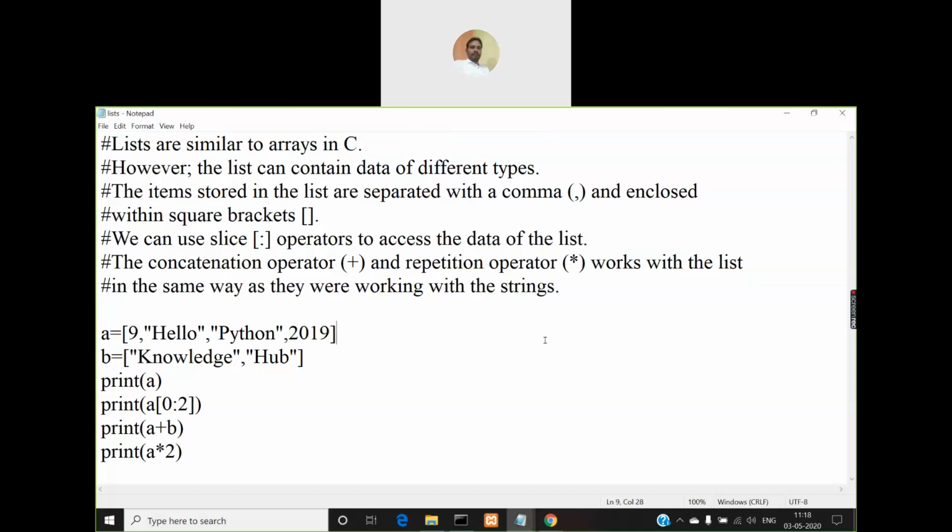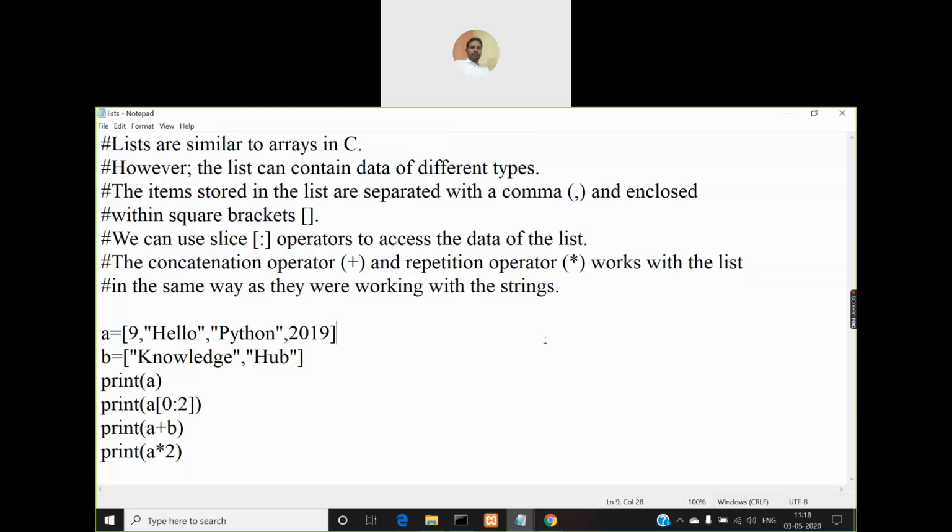So basically, what is a list? In programming languages like C and Java, we don't have these kinds of lists, tuples and dictionaries. In Java, we have them to some extent in the collection framework. Just like lists in Python, you have something called the collection framework in Java. There you have these things, but they are not as simple as in Python. So first let us see what lists are, fundamentally.